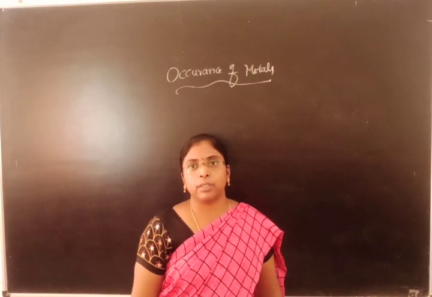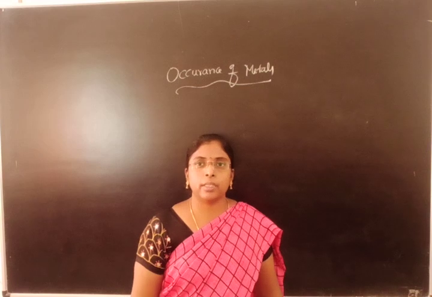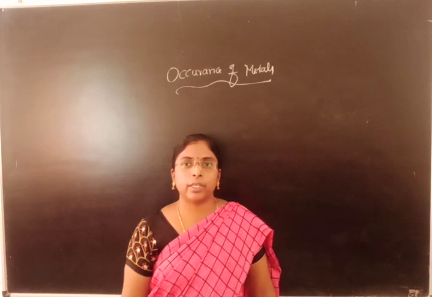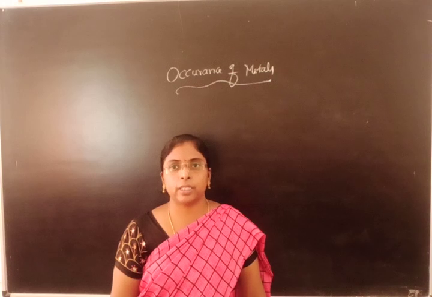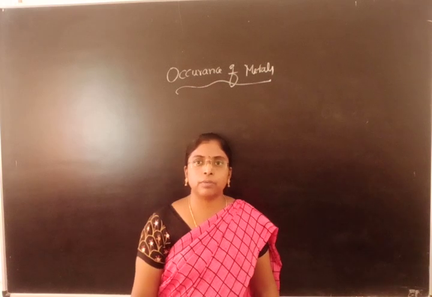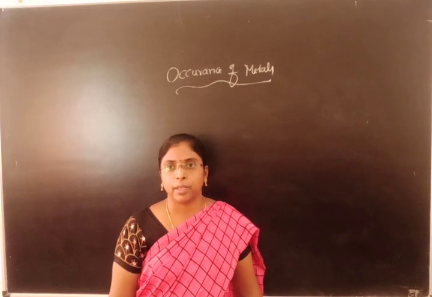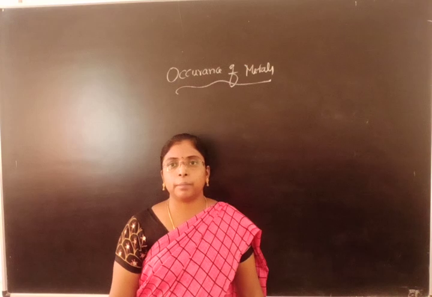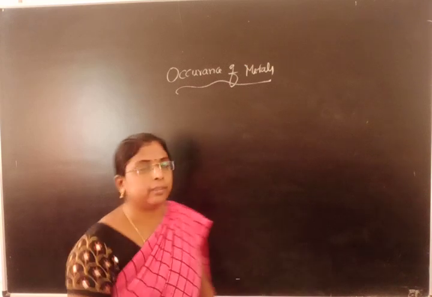If they react with nitrogen, they form nitrides. Since these metals are highly reactive, they are never found in the free or native state. Always they are associated with other elements. They are found in the combined state. We call such metals minerals.